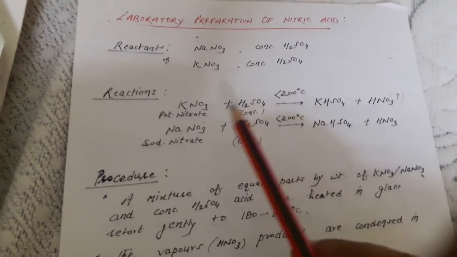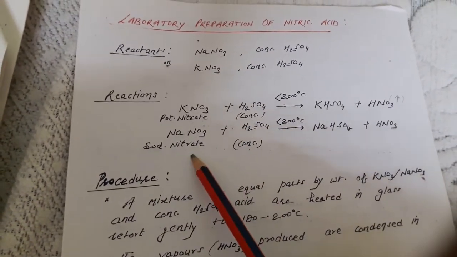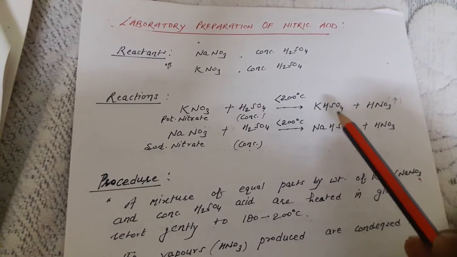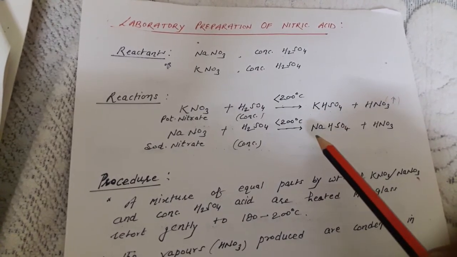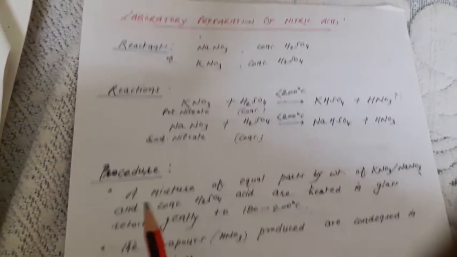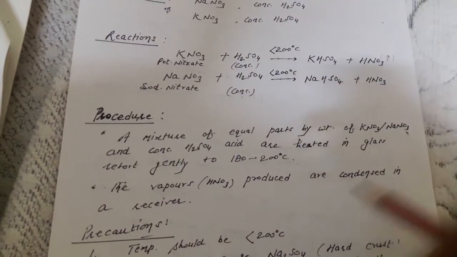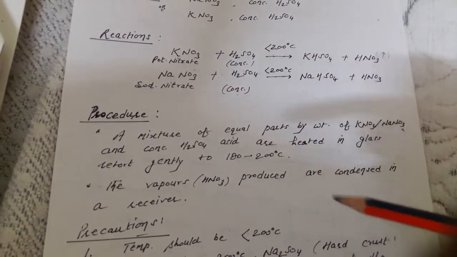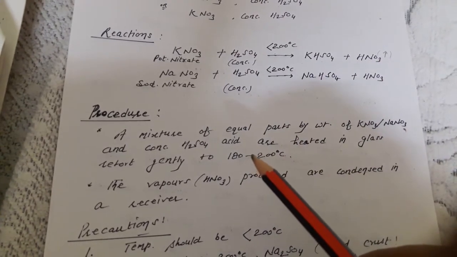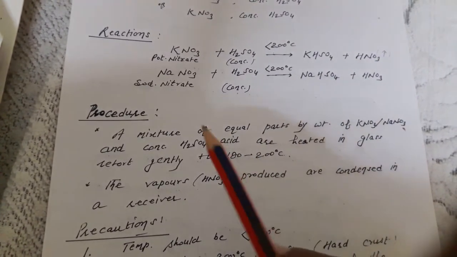In place of potassium nitrate we can take sodium nitrate. Again, in place of potassium hydrogen sulfate we get sodium hydrogen sulfate. The procedure is simple, but here I am not taking a diagram, so you have to see the diagram in the book.